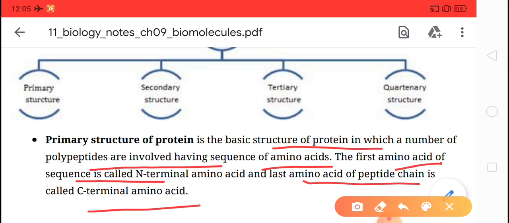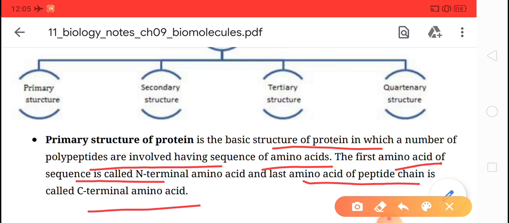In simple words, basically children, the primary structure of protein is a straight or linear chain in which amino acids are joined by peptide bonds.